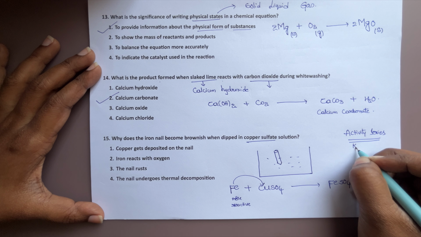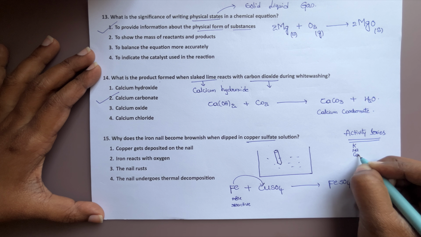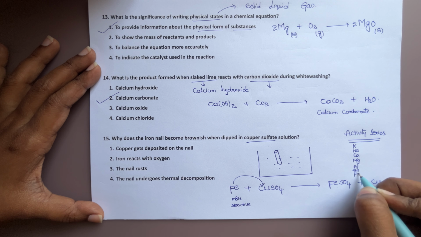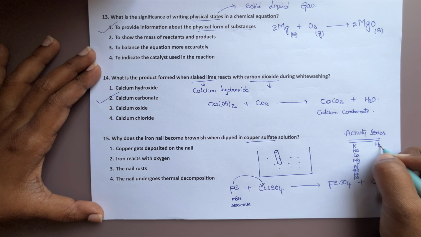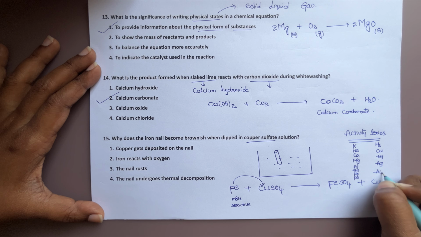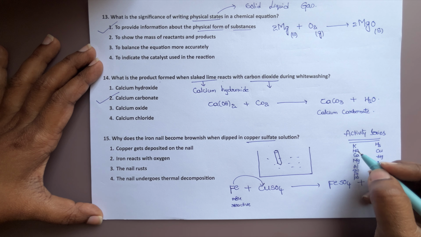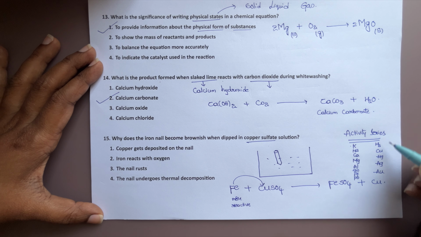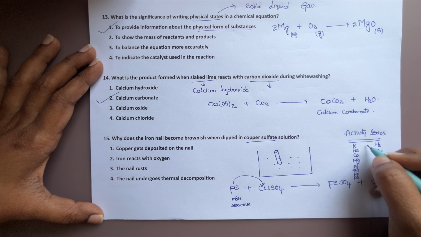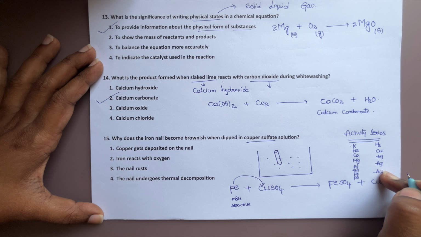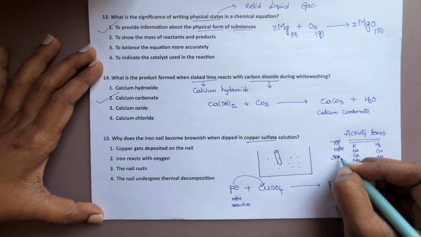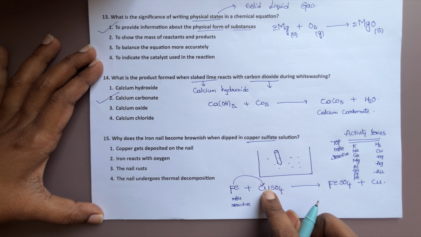This activity series is nothing but potassium, sodium, calcium, magnesium, aluminum, zinc, iron, lead, hydrogen, copper, mercury, silver, gold. The metals present above in the series continue. For lack of space I am writing it on the side, so continuously we have a series of metals. The metals at the top will replace the metals below. Why? Because top metals are more reactive, which easily replaces the other substance.